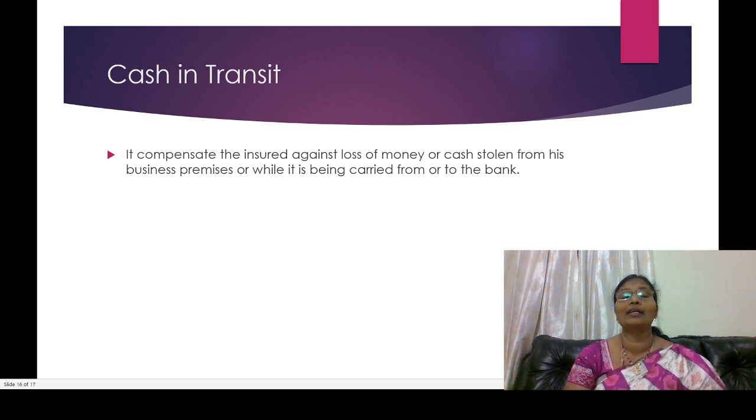So whatever loss of money or cash is stolen from the business premises, or while it is being carried to the bank, maybe while we are doing business we have to do so many transactions with the bank, while we are depositing and withdrawing, and we have to carry a huge amount from the bank. While we are carrying it, maybe some people can steal it. So we lost our cash. Then what we have to do is, whenever we are taking cash in transit, whatever loss happens should be indemnified by the insurance companies.